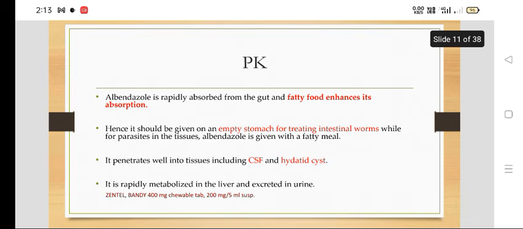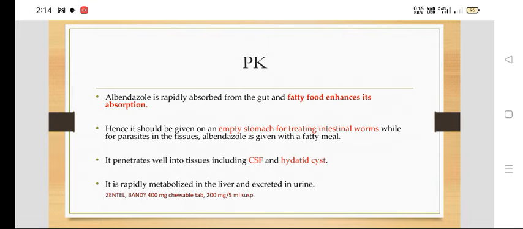Pharmacokinetic properties: it is rapidly absorbed from the gut and fatty food enhances its absorption. But albendazole is given on an empty stomach for treating intestinal worms. For parasites present in the tissue, albendazole is given with a fatty meal. It penetrates well into the tissues including CSF and hydatid cyst.